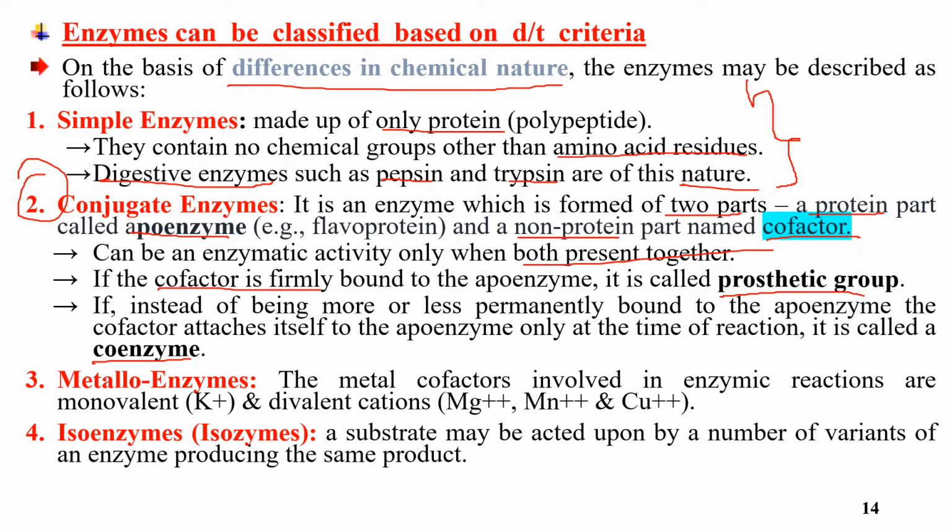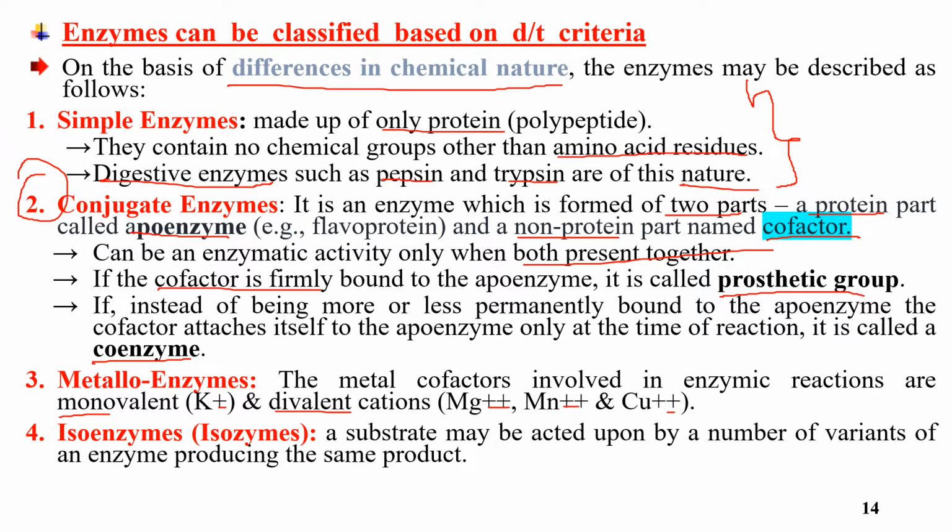Metalloenzymes are enzymes whose metal cofactors involved in enzymatic reactions may be monovalent, having one valence, or divalent, having two. Di means two, mono means one. So enzymes that have metal cofactors in the enzyme are called metalloenzymes.